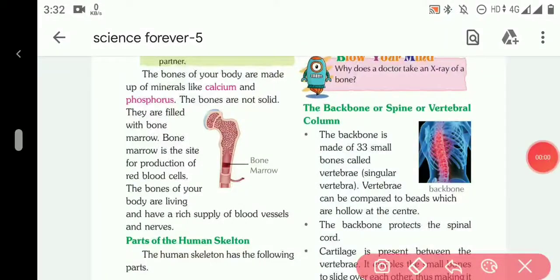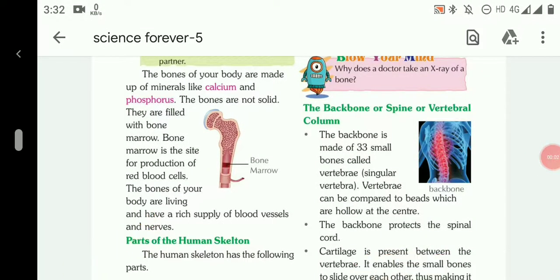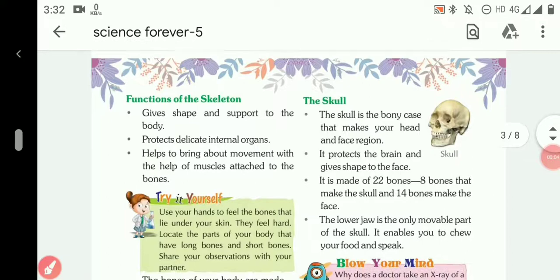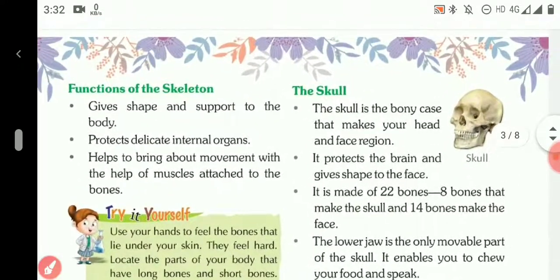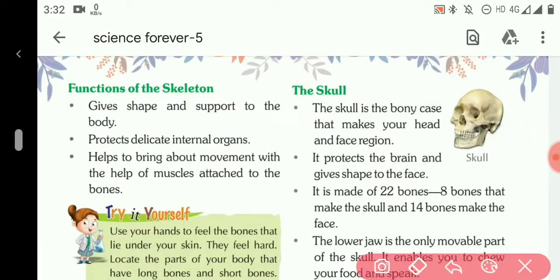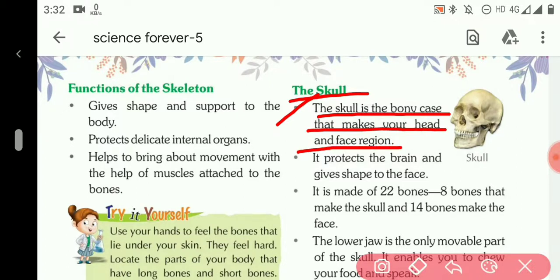The next topic is parts of the human skeleton. So the first one is the skull. The skull is the part which protects the brain. The skull is the bony case. It is made up of bones that make your head and face region. It protects the head and the face region of our body.